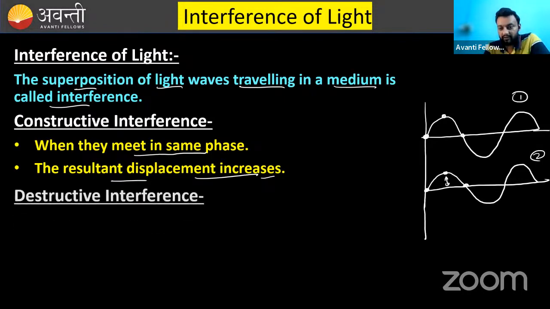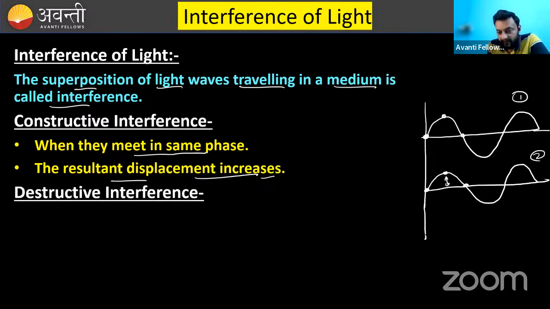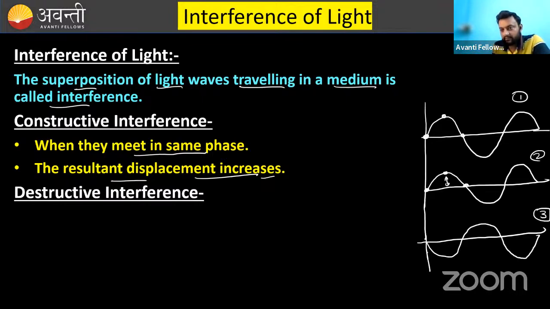Next is destructive interference. What is destructive interference? When the waves in opposite phase meet, like this. This is the third wave. And you can say wave 1 and wave 3 are in opposite phase. When it is highest, it is lowest. When it is lowest, it is highest.